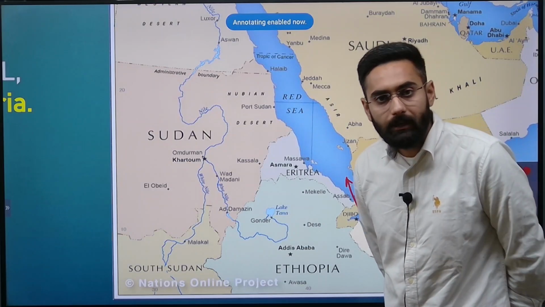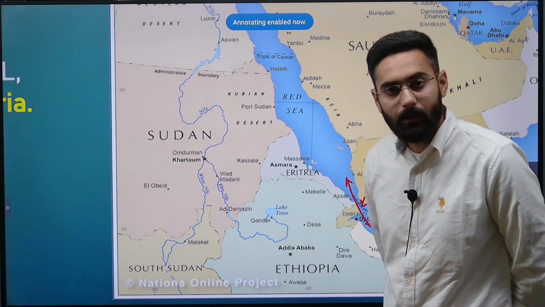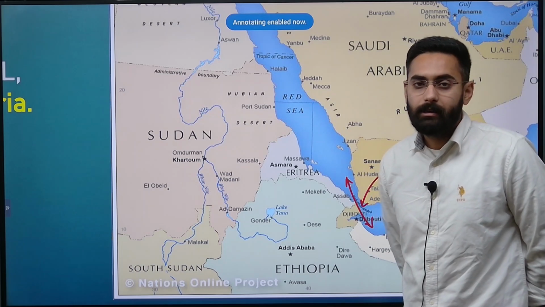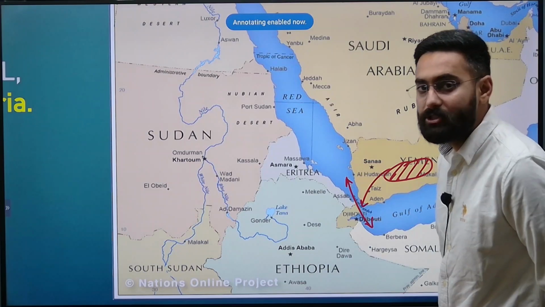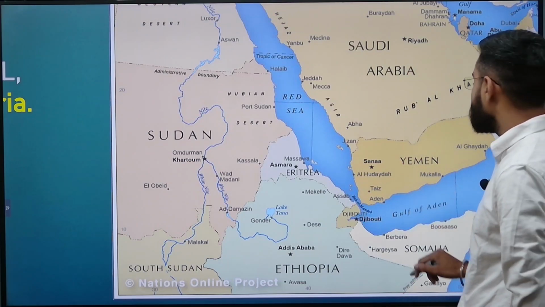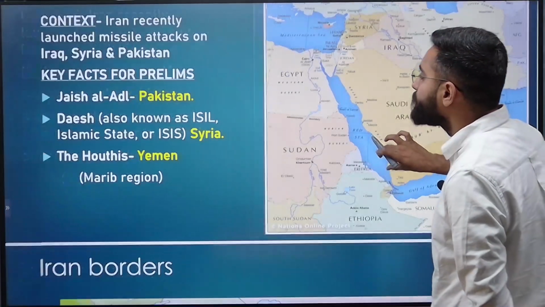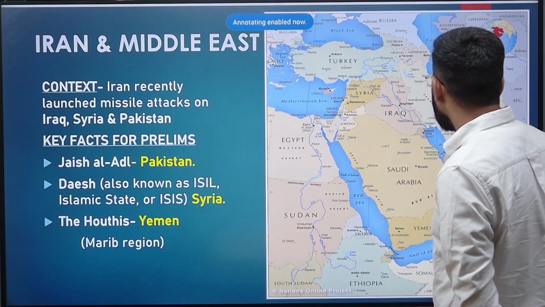are claiming that they have full support for Palestine and the Muslim community, and that is why they are interrupting the movement of ships through this area, which connects the Red Sea to the Gulf of Aden. So this area becomes important, Yemen becomes important, and the groups and where they are operating also become important.